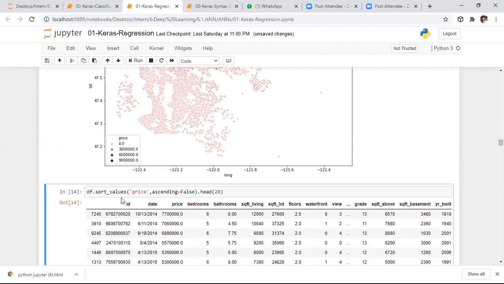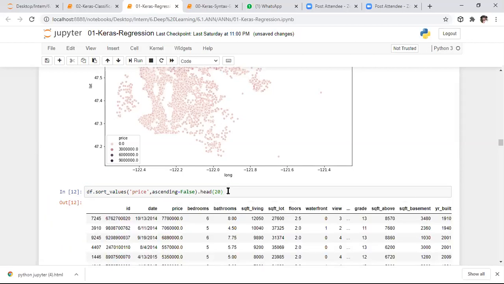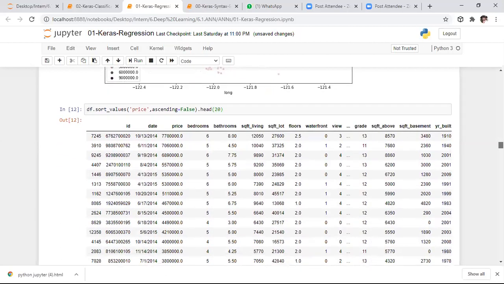So here, I want to sort my entire data frame based on the price in descending order. That is nothing but maximum price to minimum price. I want to sort my data frame based on the price in the range of maximum to minimum, and I want to see the top 20 rows only. So here is the data based on the price. We are sorting our data frame. These are their index numbers. So here it is about basic sorting of a data frame.